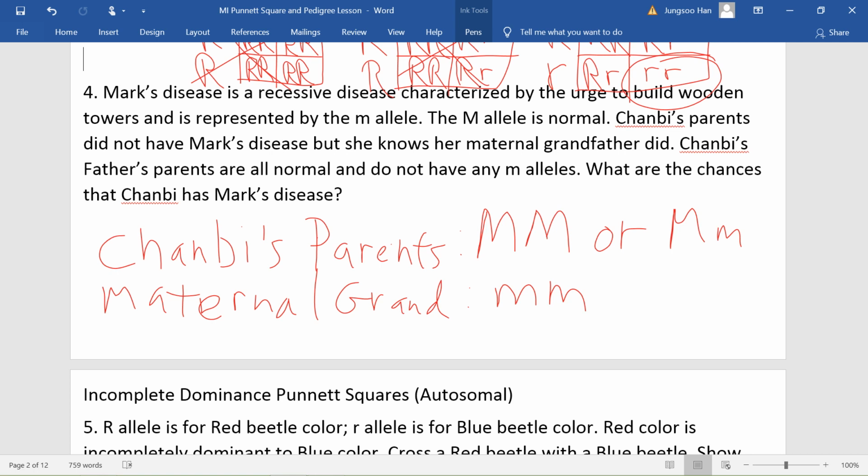Here you have to figure out what Chanbi's parents' genotypes are. So the father side, right? Father side is the paternal side. So the paternal grandparents, if they didn't have any little m alleles, then they are both big M, big M. Okay, so here we have to kind of work a little bit backwards.